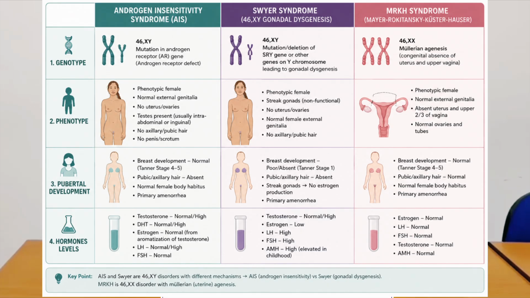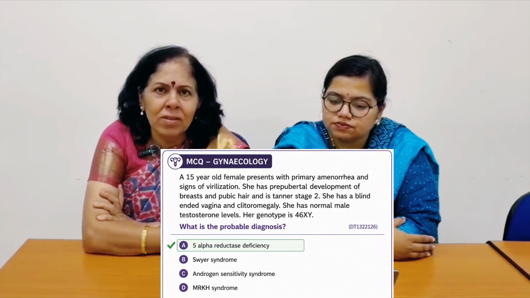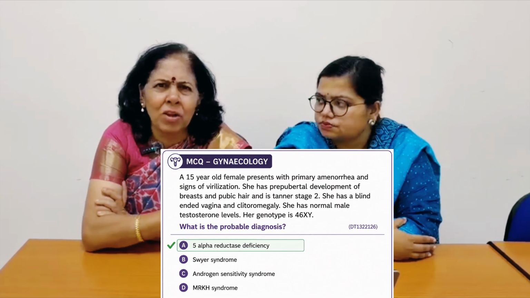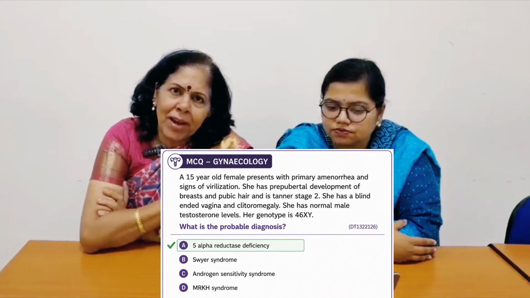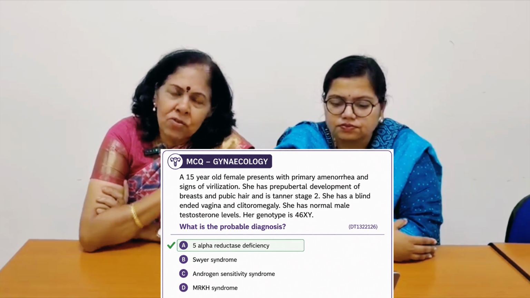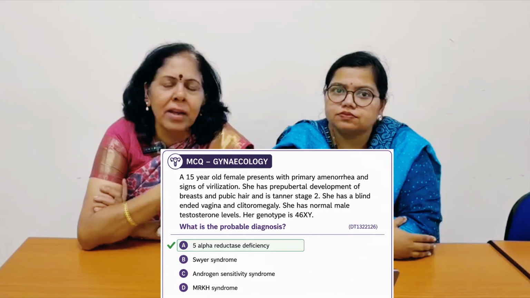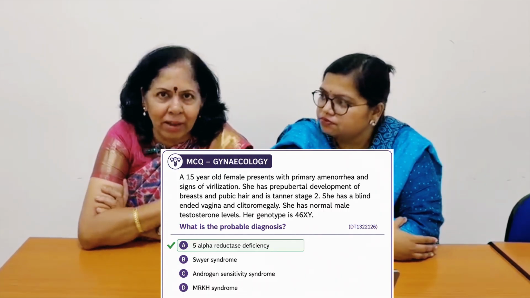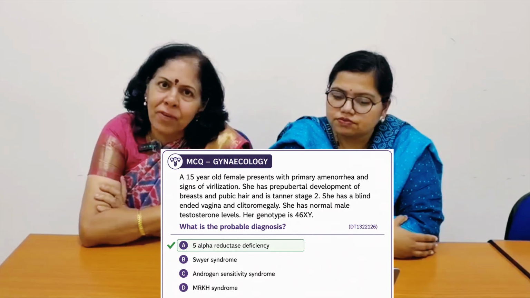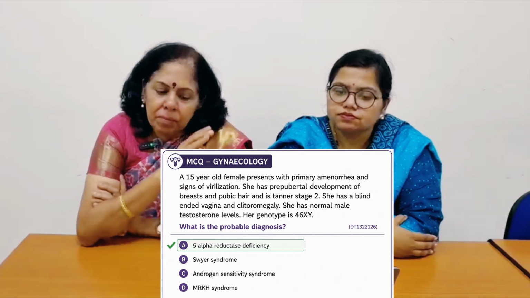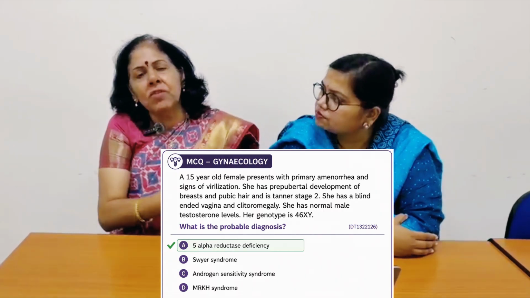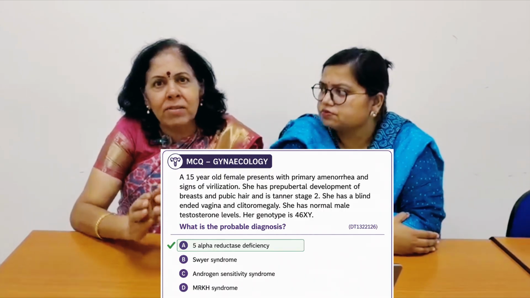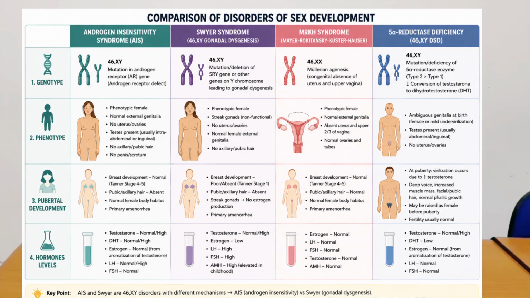What is the difference between the two? Testosterone in both is normal, or it is usually normal, but in cases of androgen insensitivity, testosterone is basically unable to act because the receptor sensitivity is not there, right? While in 5-alpha reductase deficiency, the testosterone is not converted to its active form, that is dihydrotestosterone, for which the required enzyme is 5-alpha reductase, and that is deficient.